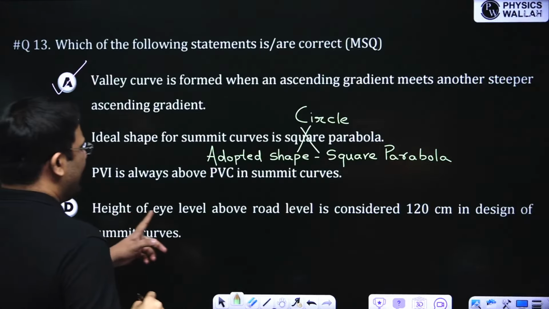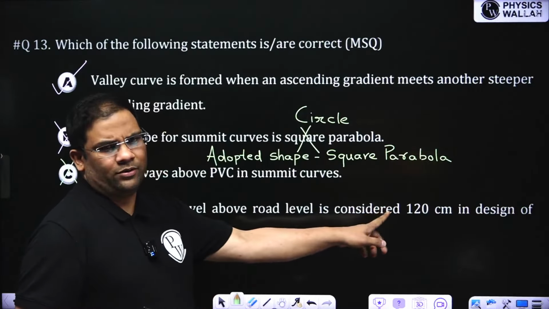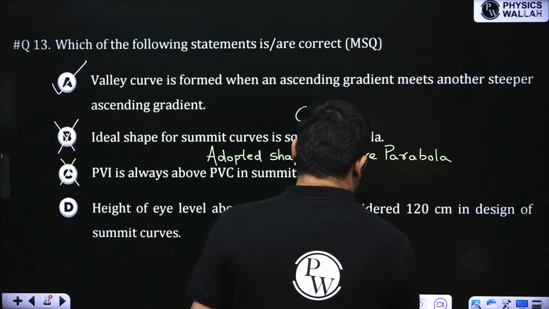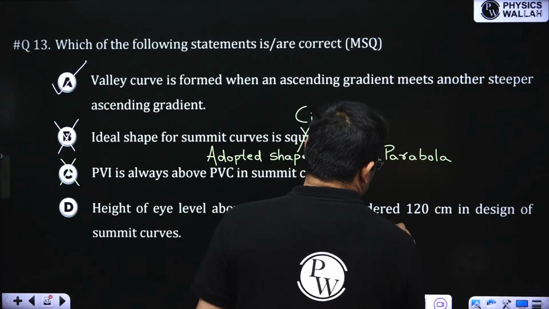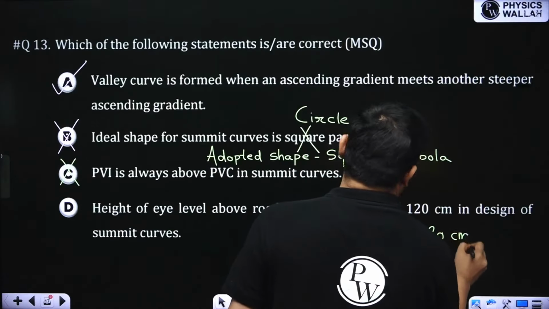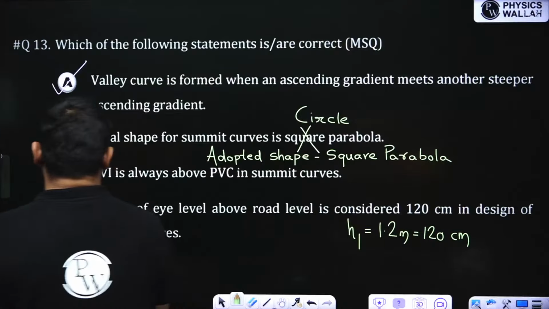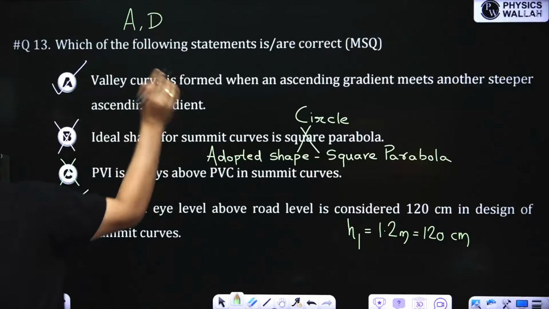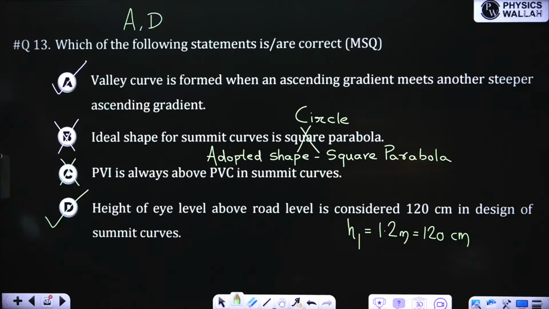Now, height of eye level above road level is considered 120. This is correct. We know that H1 is how much? 1.2 meter, which is 120 centimeter, for design of summit curve. We take this. So this is correct. Right answer here is A and D. I didn't add the poll. So very good. Next question.